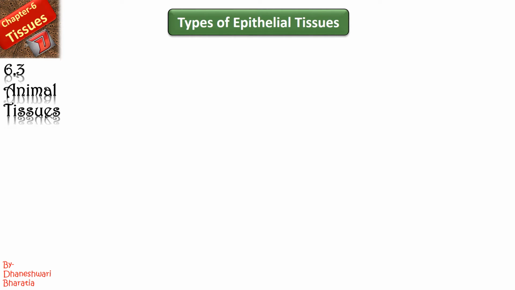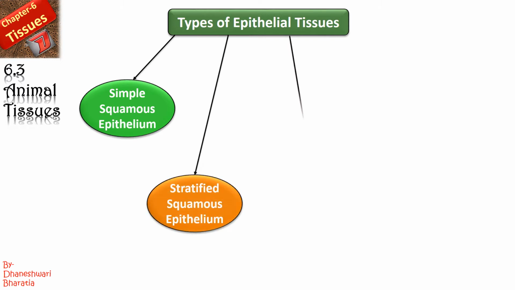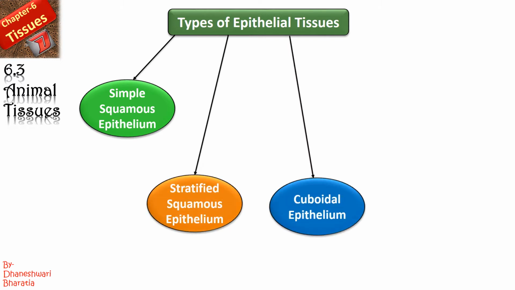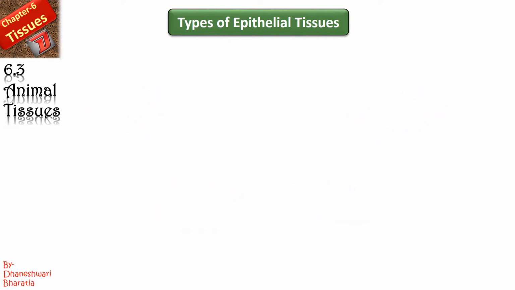Now let us discuss the types of epithelial tissues. There are a total of four types of epithelial tissues, and they are simple squamous epithelium, stratified squamous epithelium, cuboidal epithelium, and columnar epithelium. Right? You have to remember the name of each type. Fine. So now let us begin with simple squamous epithelium.